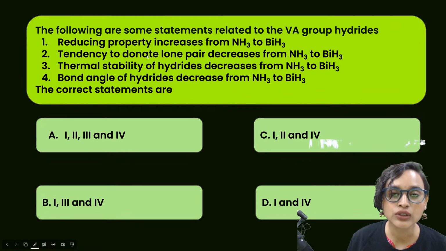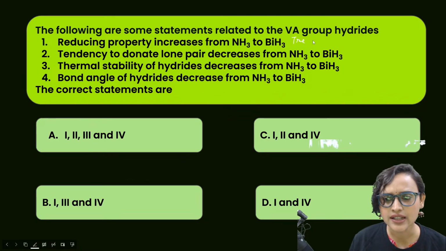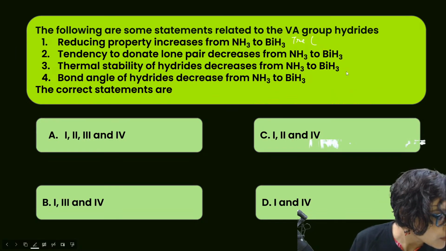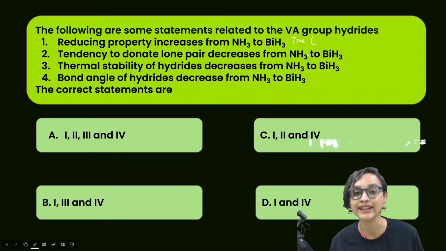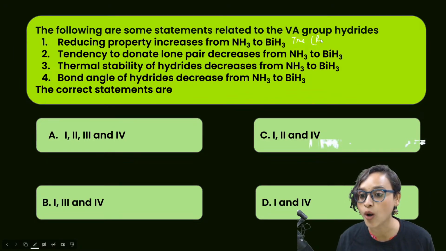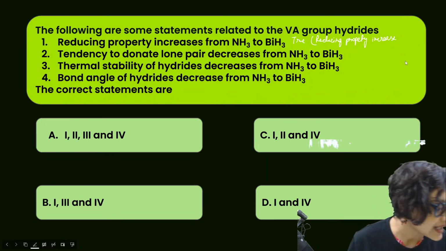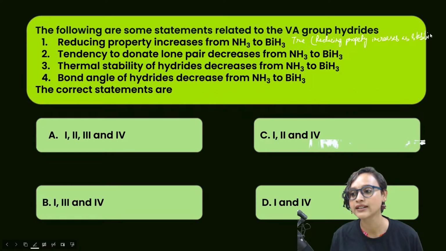Yes. Now we all know that reducing property increases from NH3 to BiH3. This is true, isn't it? Why is it true? Because we know that reducing nature increases as the stability of hydride decreases down the group, isn't it? Can you guys see this? I will anyway be giving you the PDF, don't worry, okay? Reducing property increases as stability of hydrides decreases. Yes, reducing property increases as stability decreases. Correct?